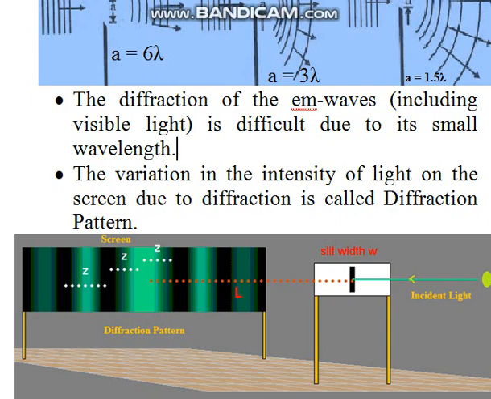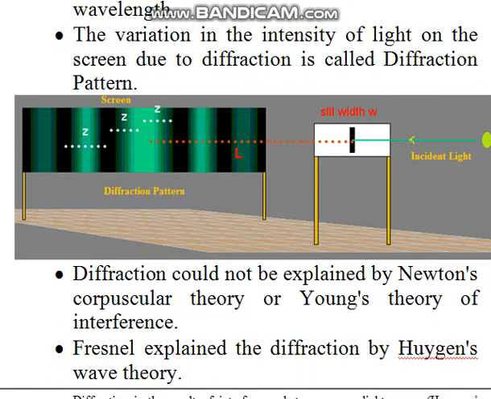Now due to diffraction we obtain the diffraction pattern. It is very similar to the interference pattern, but has some differences also. The variation in the intensity of light on the screen due to diffraction is called the diffraction pattern. Here there is a light source, we use a slit, and then there is a screen, and on the screen we obtain the modified intensity distribution.